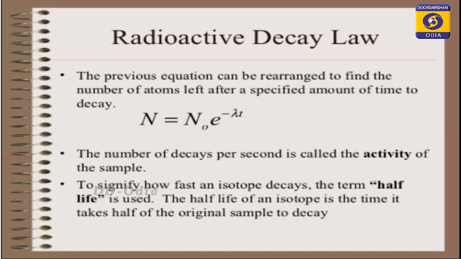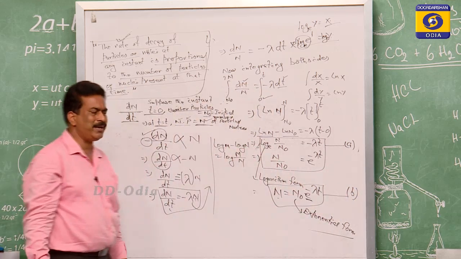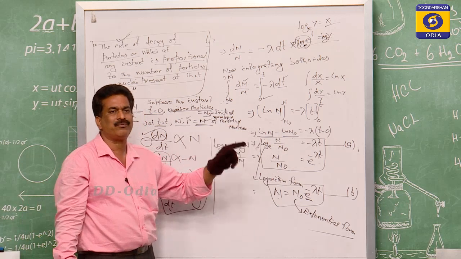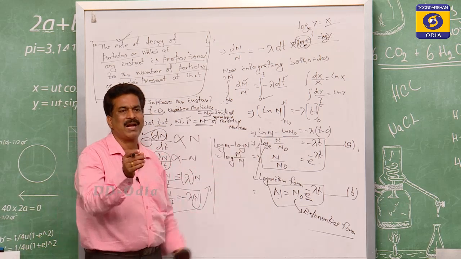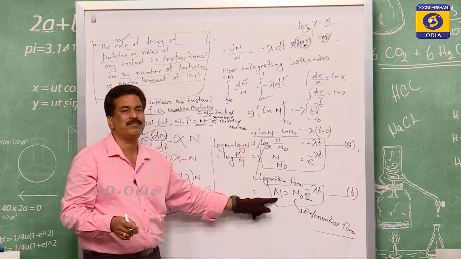So either this is one equation, or log of n by n0 equals minus lambda t is another equation. Suppose this is A and this is B. Both indicate the value of n after a certain time, meaning at that time what amount of nuclei are present.